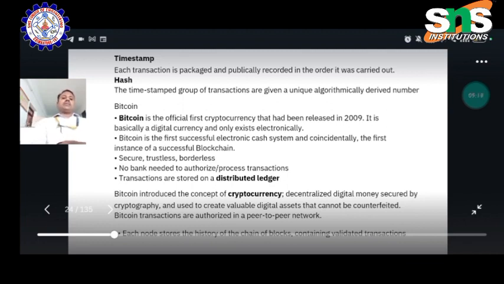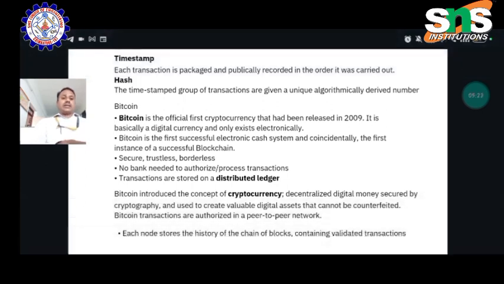So in the next class we will see what cryptocurrency is and how cryptocurrency is stored in the distributed ledger.